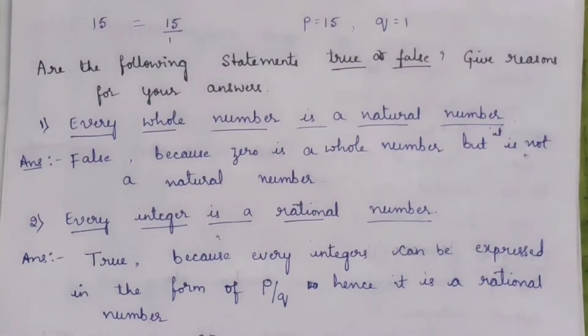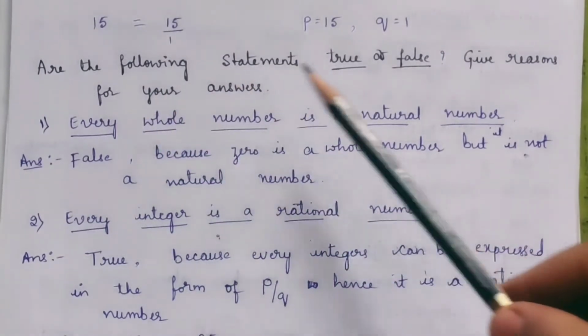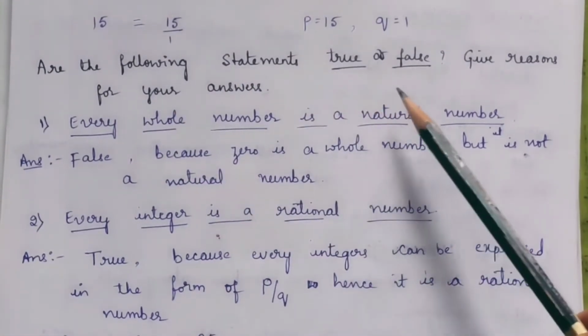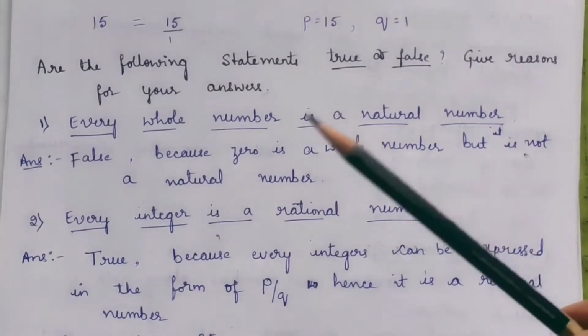In the last class we have learnt about the definition of natural numbers, whole numbers, integers and the rational numbers. Let us see some worked examples related to this chapter. First one is, I'll just read out the question. Are the following statements true or false? Give reasons for your answers.